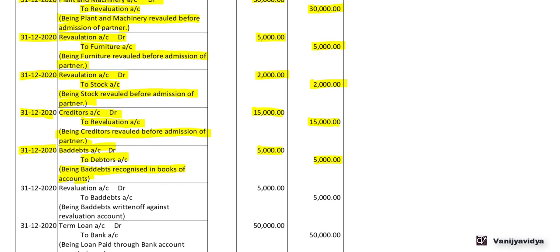Now bad debts is an expense and we have recorded this bad debts. Now we are already preparing a revaluation account or profit and loss adjustment account. So any increase or decrease in the value of the asset is to be recorded in the revaluation account. So this bad debts will be written off in the revaluation account. So the entry will be on 31st December 2020, revaluation account debit 5,000 to bad debts account 5,000, being bad debts written off against revaluation account.